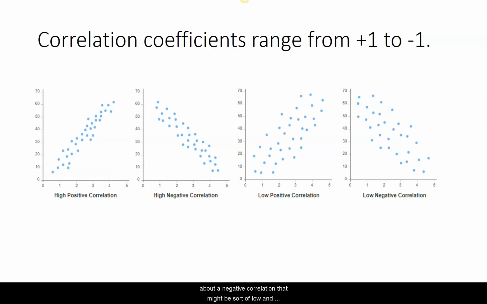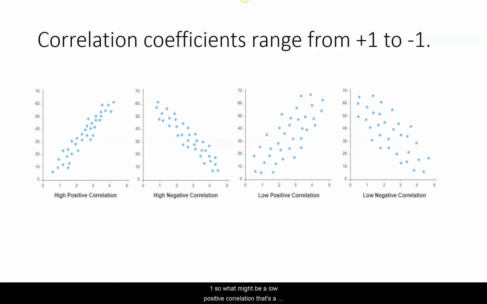We just talked about a negative correlation that might be sort of low, in other words, a little bit more diffuse. And you can see there are degrees there of either high or low that are either stronger or weaker. So the two left correlations, the high positive and the high negative, would be pretty close to +1 and -1. Not perfect, because they would all fall on a line if they were perfect. But these are fairly close to the absolute value of 1. Over on the two right panels, those are a little bit more diffuse, as you can see. They would not be so close to 1.